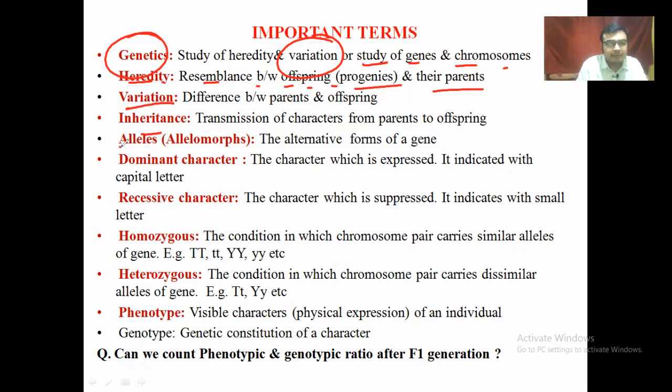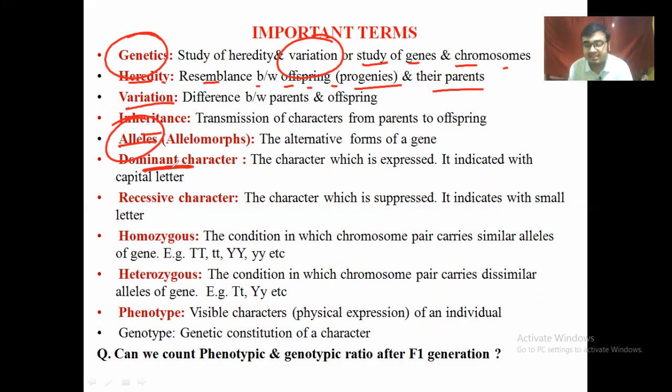Then I will teach a topic called alleles, or allelomorphs in the singular form and alleles in the plural form, where we can say an alternative pair of a gene or chromosome is called an allele. Then we can study the dominant character, a character which is always expressed in a hybrid condition, and recessive means a character which is always suppressed in a hybrid condition.